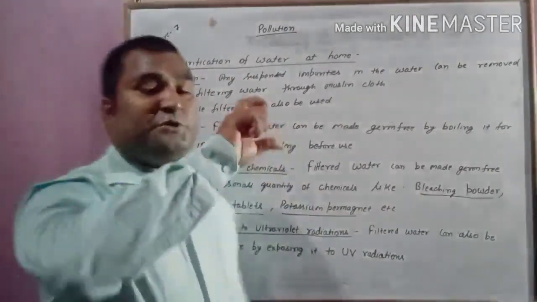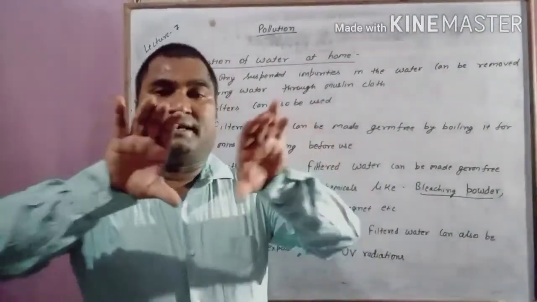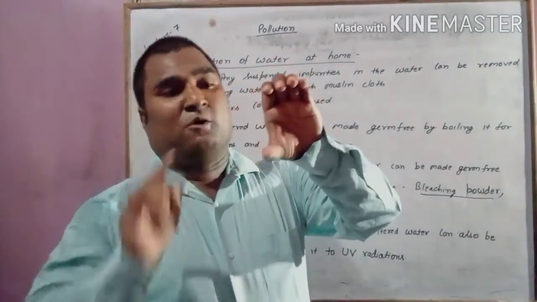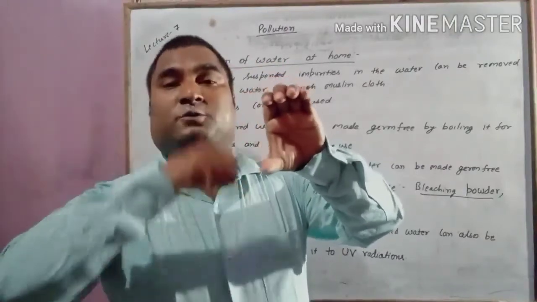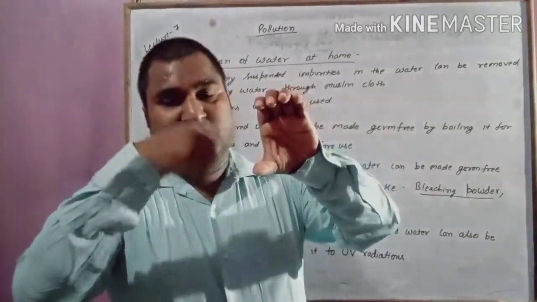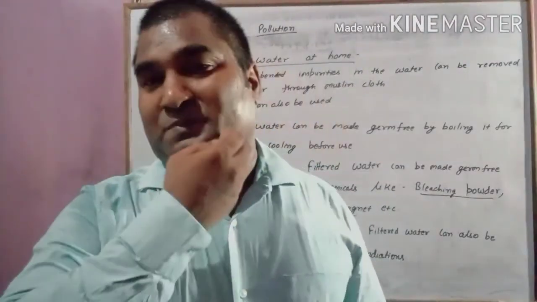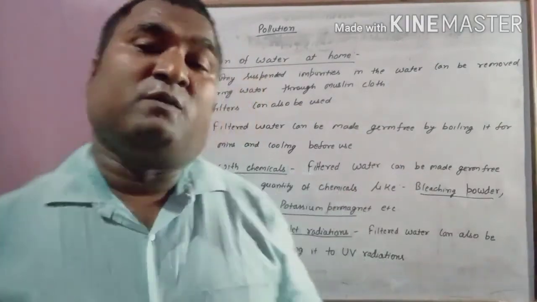There is a UV tube there and water passes through around the UV tube. So UV radiation kills the germs if present in the water.